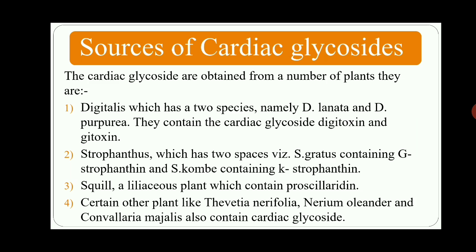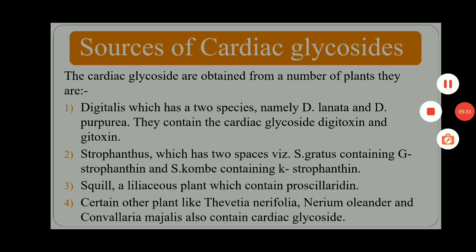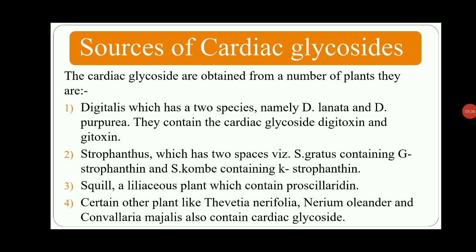The third source of cardiac glycosides is squill. It is also a plant. Squill is a liliaceous plant and it contains proscillaridin. Certain other plants like Thevetia nerifolia, Nerium oleander, and Convallaria majalis also contain cardiac glycosides.